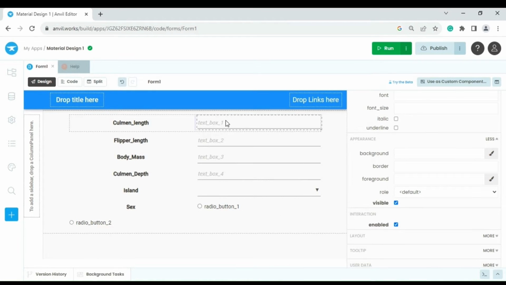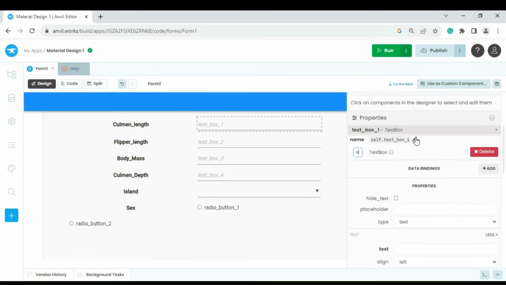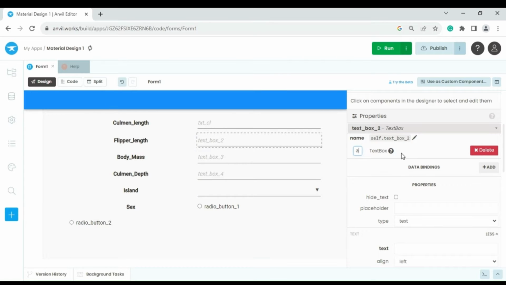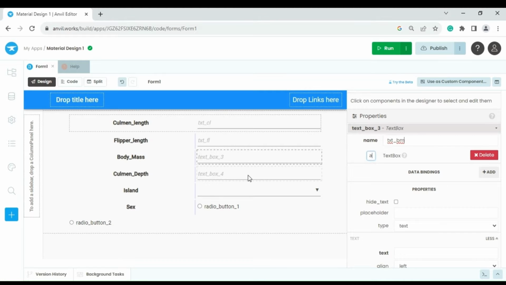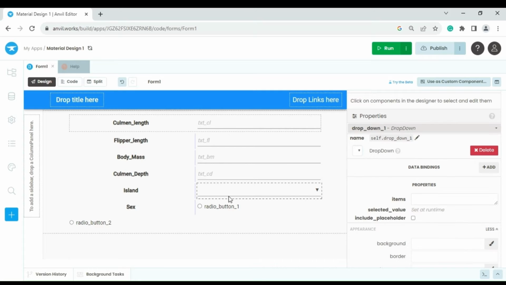In the text box 1, I name the control as txt underscore cl. Cl stands for column length. Likewise, I do the rest of the text boxes. Fl stands for flipper length. Then txt underscore bm. Bm stands for body mass. And txt underscore cd. Cd for column depth.